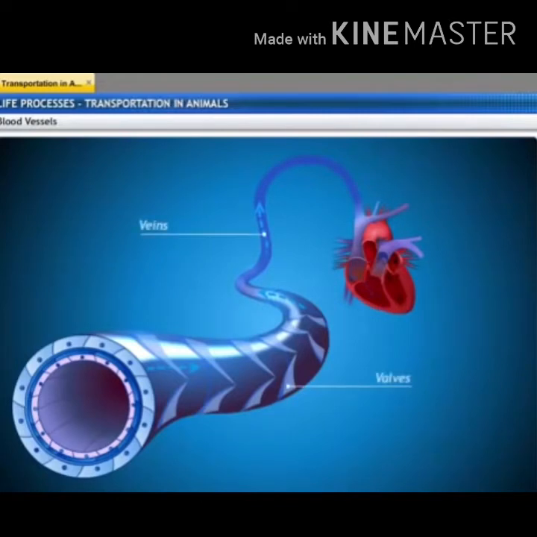Hope it is clear. Arteries do not have valves because blood is flowing at high pressure. There is no chance for the blood to flow backwards. Whereas in veins, the pressure is less and hence there are valves present which prevent the backward flow of blood.